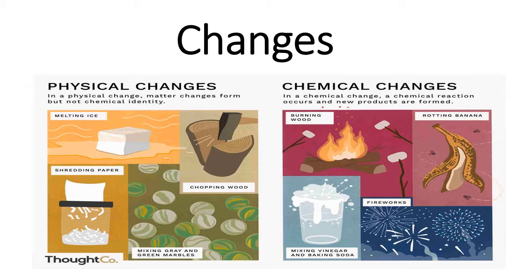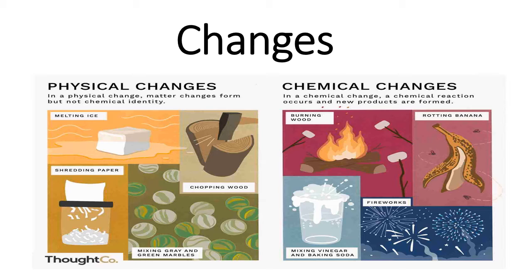Now we will move to chemical changes. Chemical changes are basically those type of changes in which a new product is formed, through chemical reactions, and the thing that goes through a chemical change cannot be reversed. Like if you take the example of burning of wood. In physical change, what happens when you cut the wood? It still remains wood. But in chemical change, when you burn the wood, it converts into ash. So from wood, a new product, a new substance, is formed, that is ash.